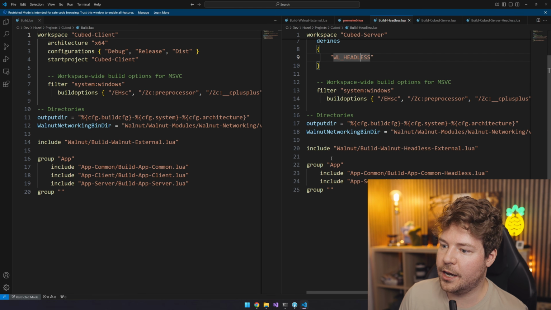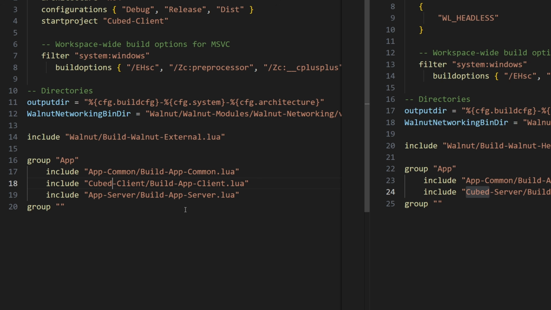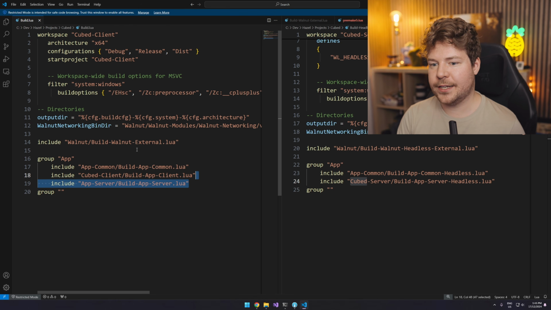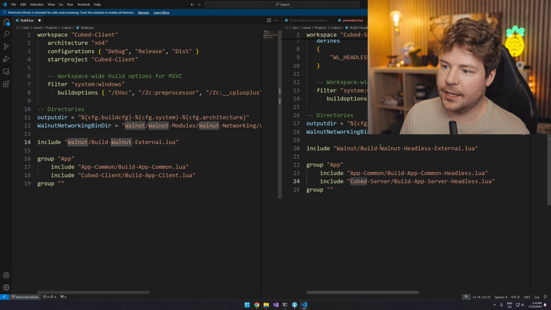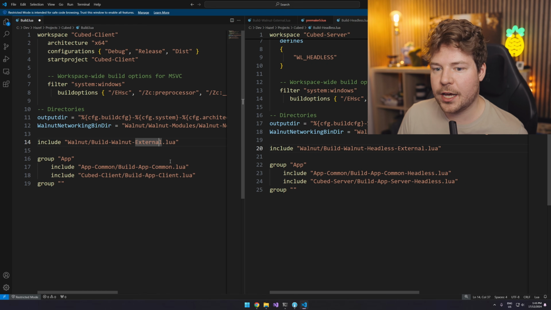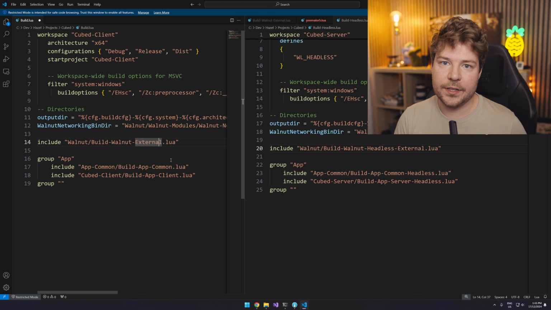So we'll have that headless defined. We'll include app common headless and app server headless. Now, this is obviously in this app common and app server directory. App server is fine. We can probably call this cubed server and then cubed client. We'll get rid of this completely. So we could include the server app in this solution. The thing is, the client situation isn't headless, which means that Walnut wouldn't be headless either. So you can see here it's the headless Walnut, here it's not. So therefore I'm probably not going to do that. We'll just keep them completely separate. We'll have two different workspaces, two different solutions, one for the client, one for the server.